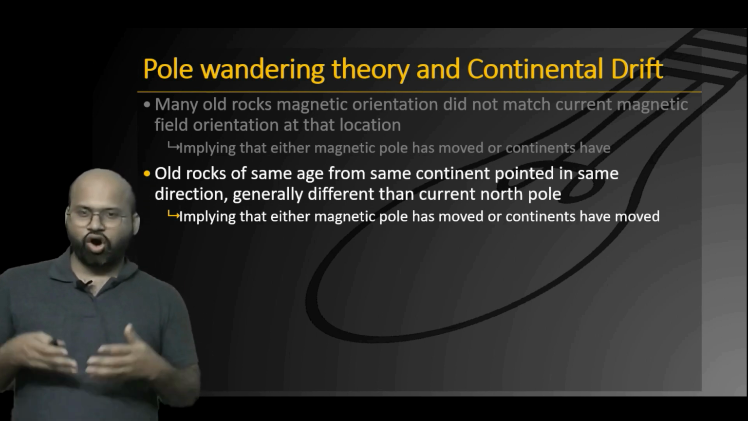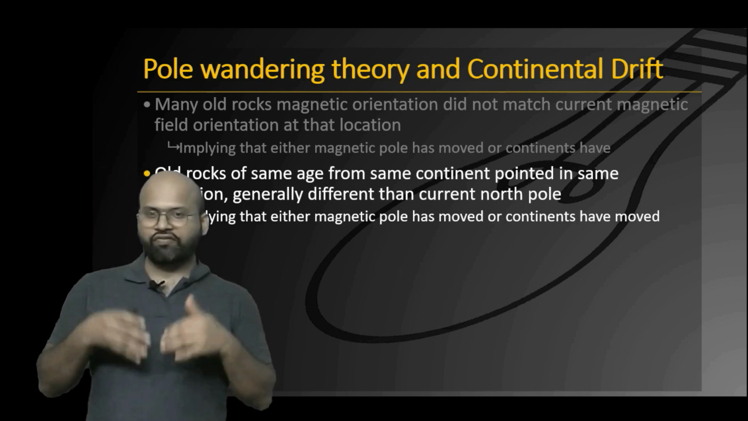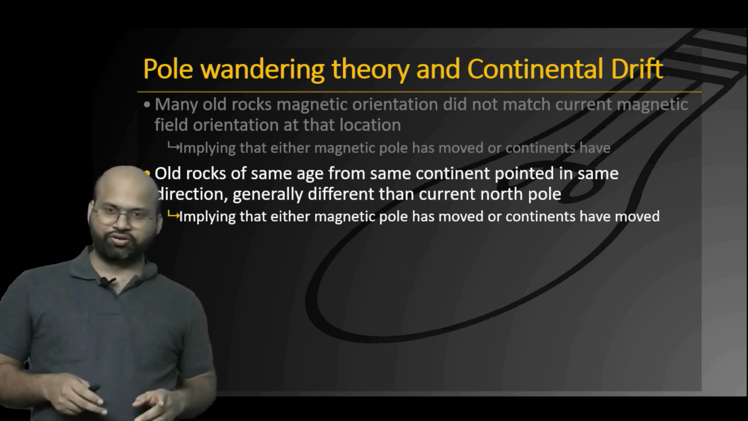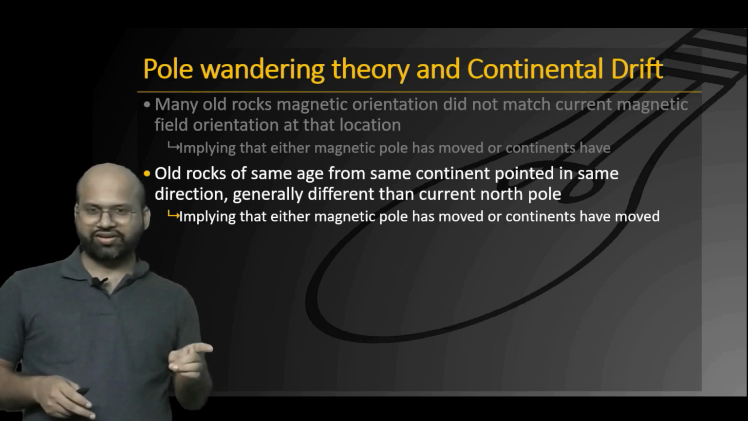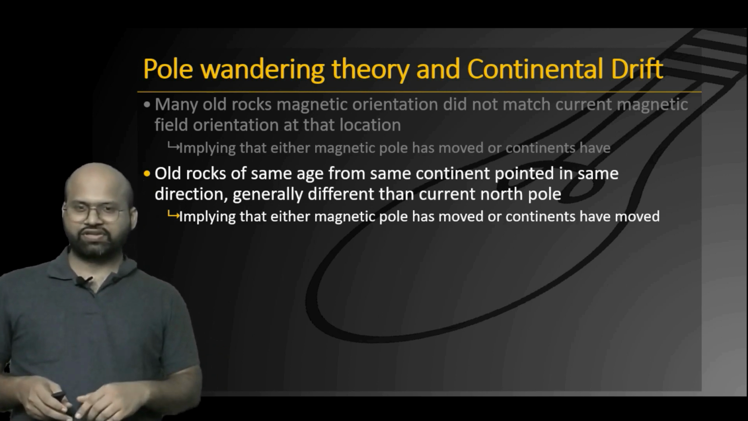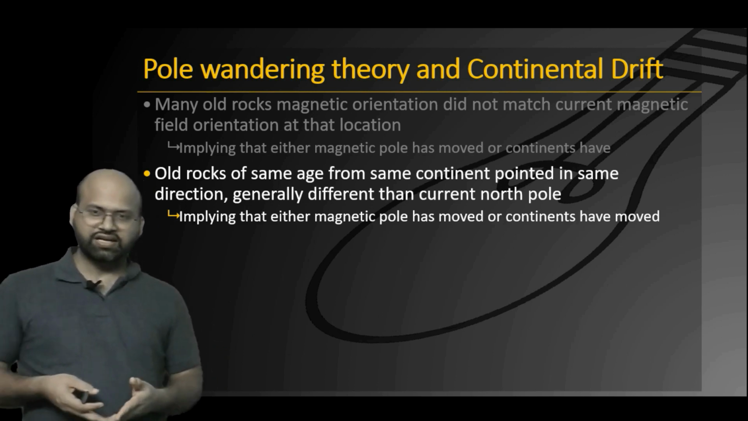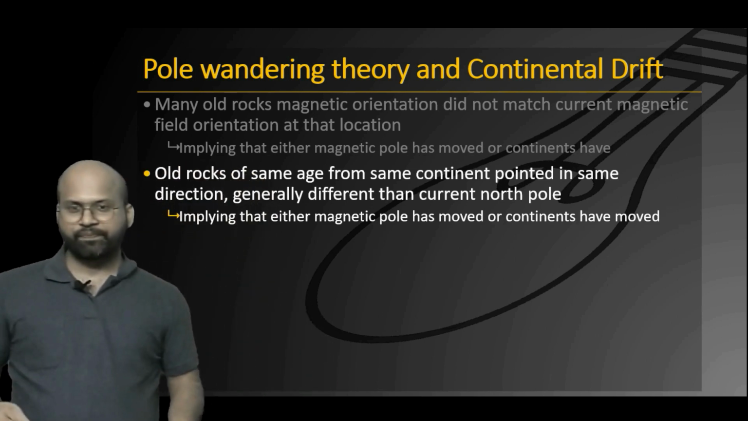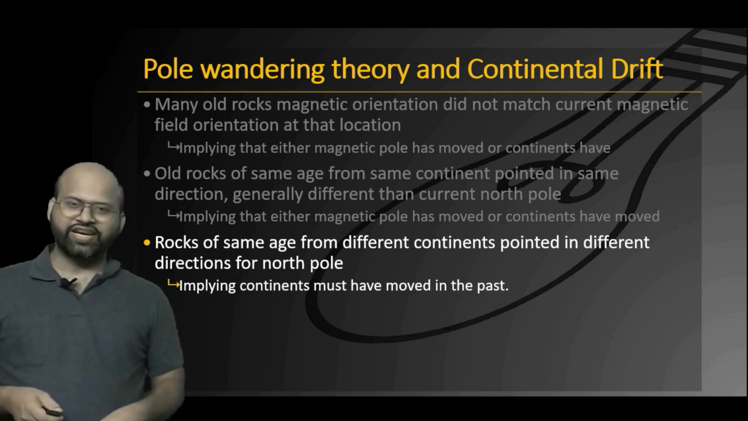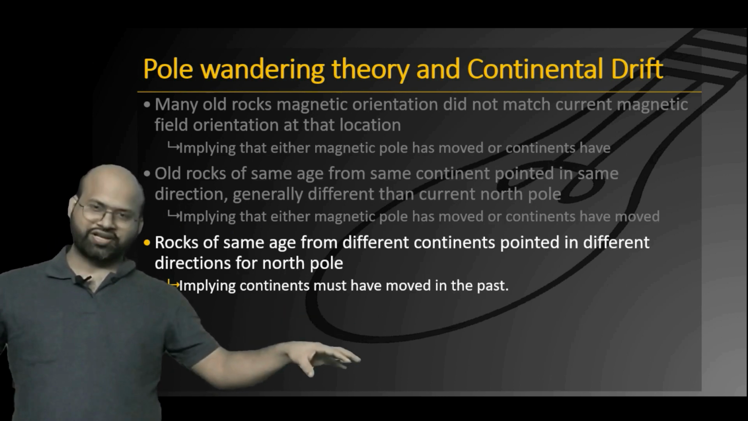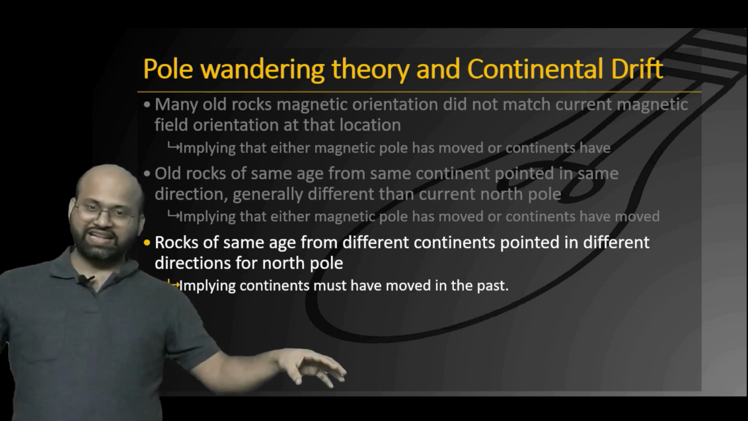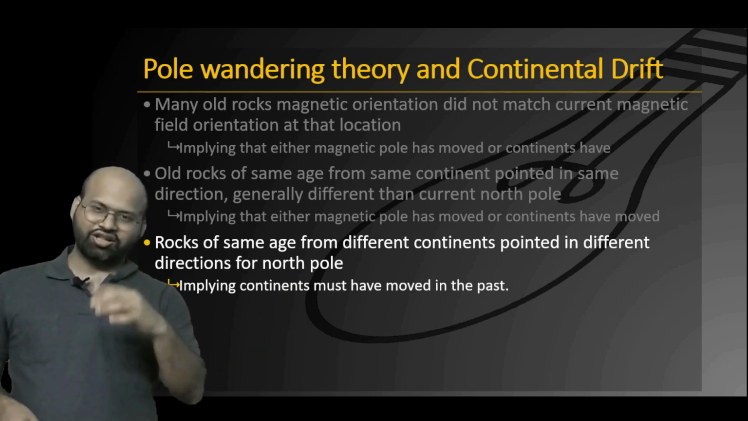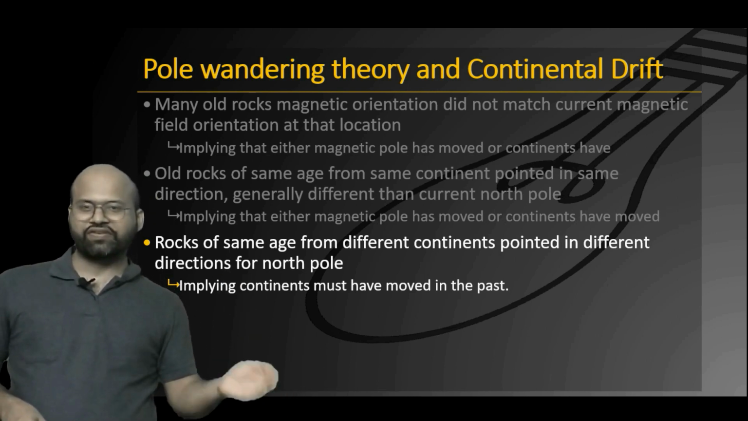But they found that all the old rocks from the same continent of a given time showed a similar position of the North Pole, but that North Pole was not our current North Pole. Again, this implied that either the continents have moved or the North Pole has moved or both have moved. But when they took rocks from different continents of the same time and tried to see the North Pole location, again, all these rocks from different continents showed different locations.